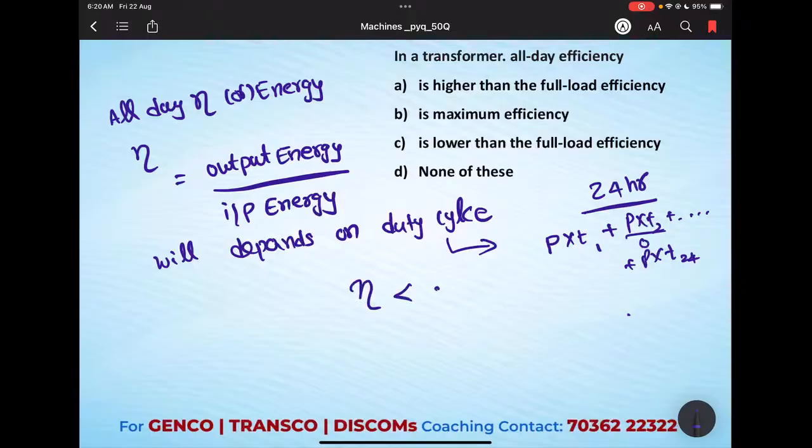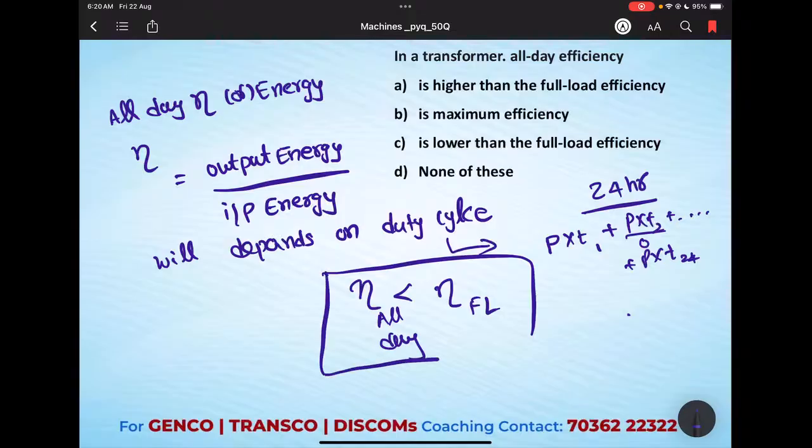So the all-day efficiency is always less than the full load efficiency. Why? Because the efficiency at full load means the power flow will be constant, but in energy efficiency the power flow will change according to the duty cycle. So all-day efficiency is always less than the full load efficiency. Okay, our option is C.